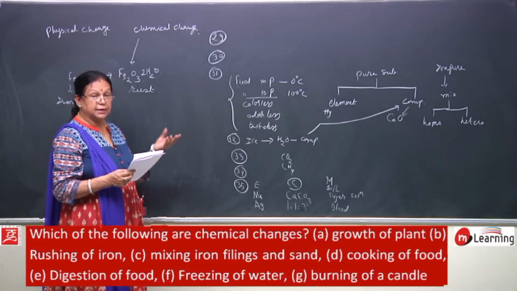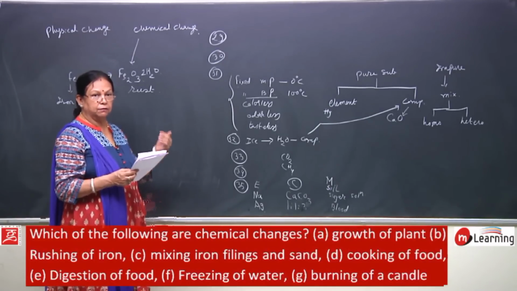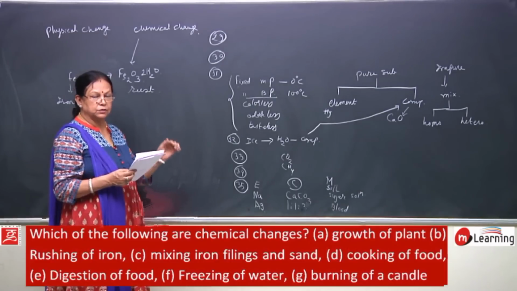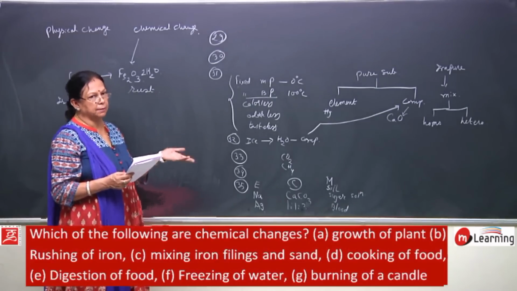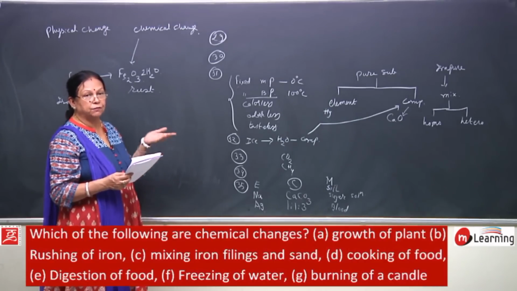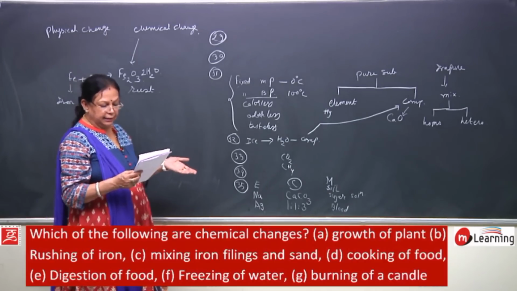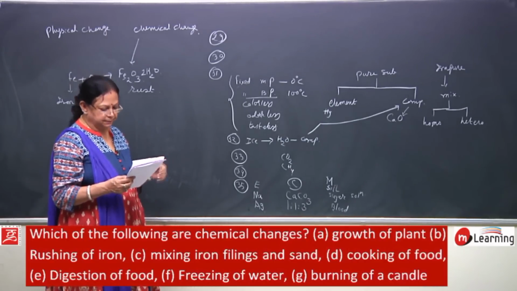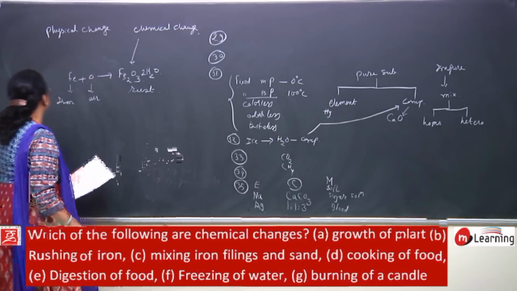So, a new substance is formed: carbon from the candle has combined with oxygen of air and formed carbon dioxide with the release of heat and light energy, and therefore it is a chemical change.